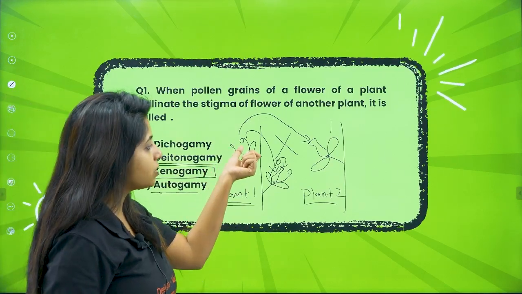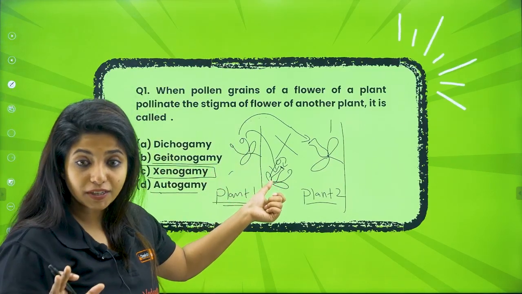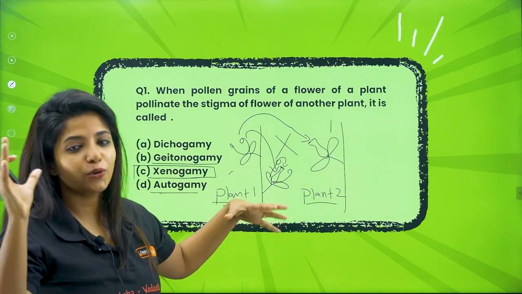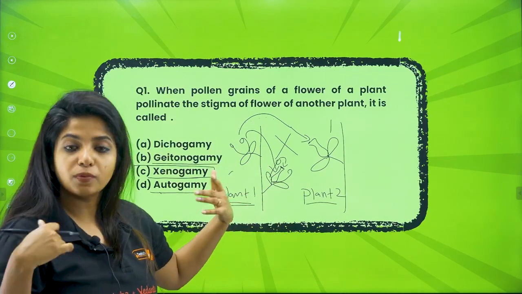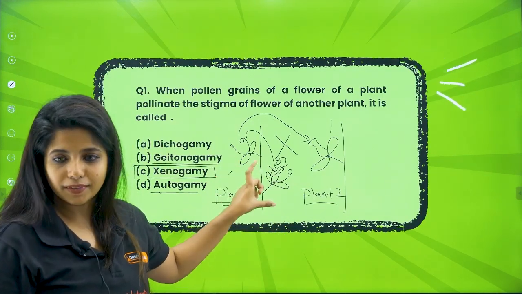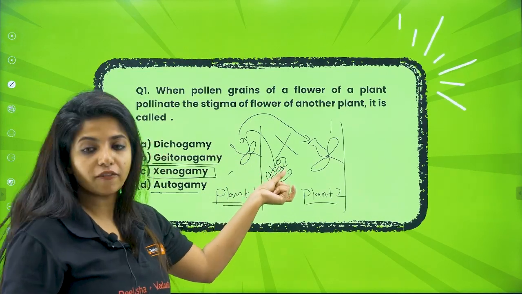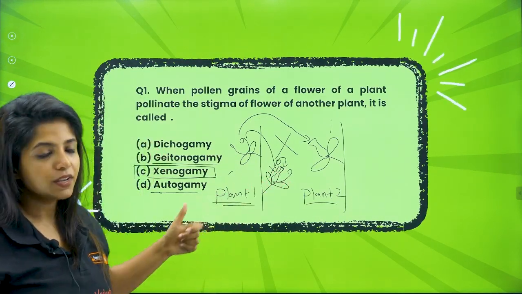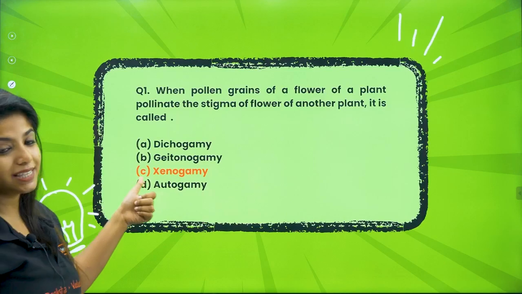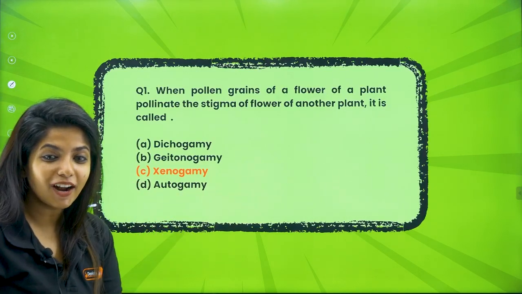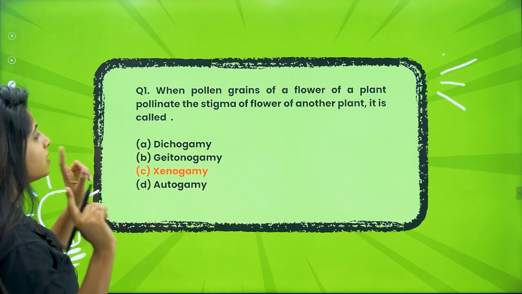If it were happening within the same plant between flowers, it would be geitonogamy, and within the flower itself, autogamy. So your answer would be xenogamy. Let's see who got it correct. Question number 1, the answer is xenogamy.